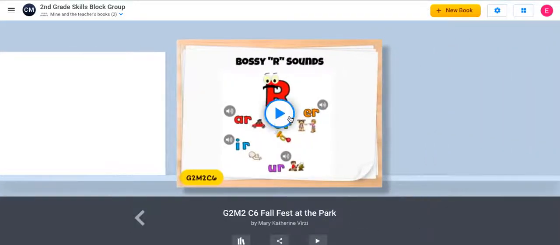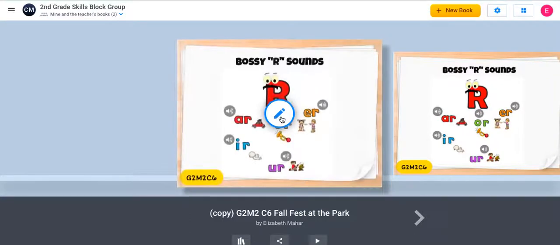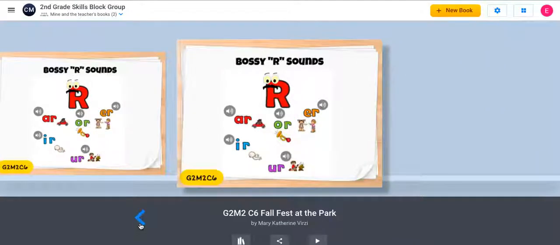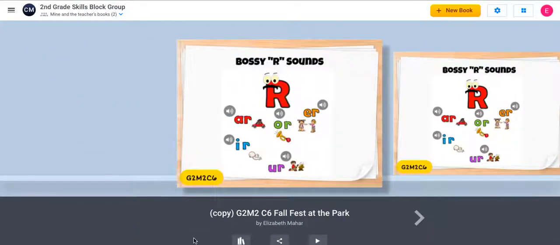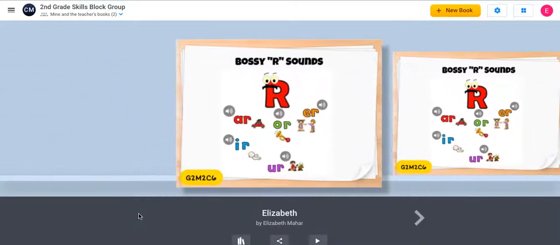So now, instead of seeing the play button, the student will now see an edit button. Do you see the difference? This one looks like a pencil. This one is just a play button. And what I like to do is to ask the students at this point to change the title to their name. This happens to be my daughter's account. So her name, when she made a copy, it popped up right there. This was the book that was made from the teacher, and this is now her book.